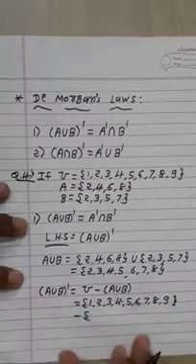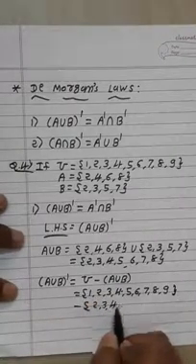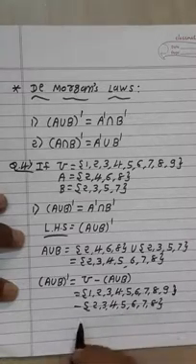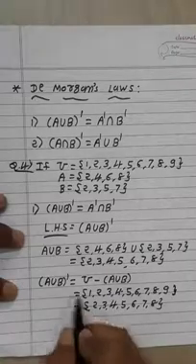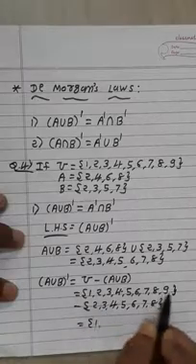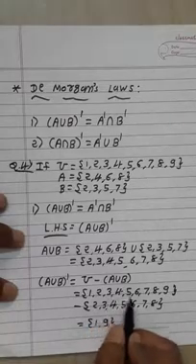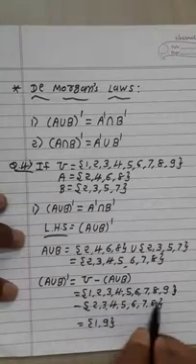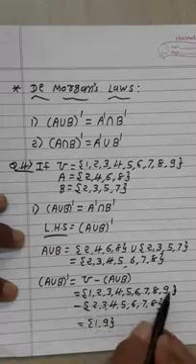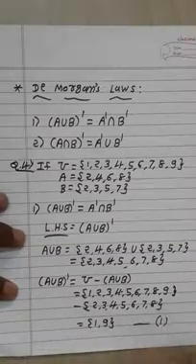Taking the difference with A ∪ B, {2, 3, 4, 5, 6, 7, 8}, the remaining elements in the universal set are only two, 1 and 9, because 2, 3, 4, 5, 6, 7 and 8 are common elements. So the remaining elements of the universal set are only 1 and 9. So our answer is the set {1, 9}. This result is equation number 1.